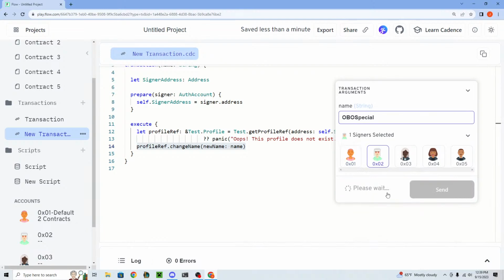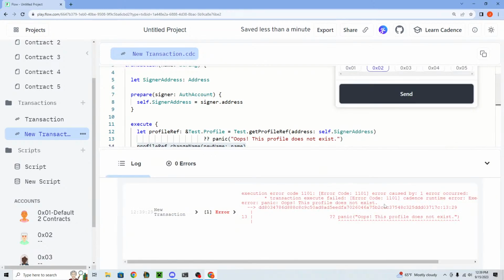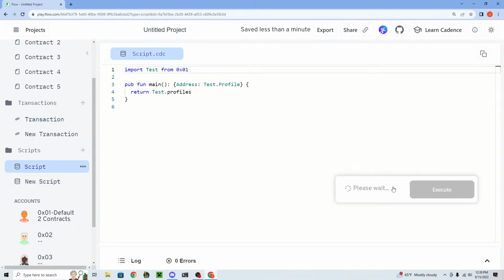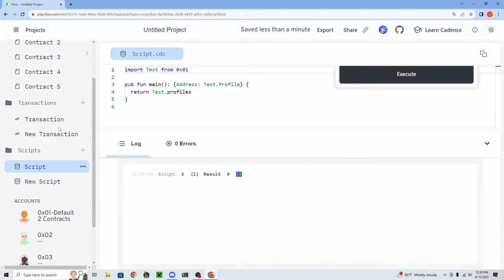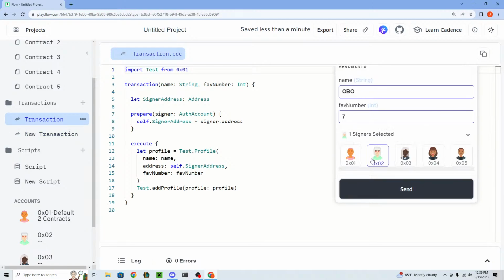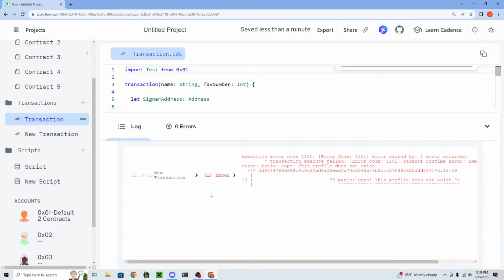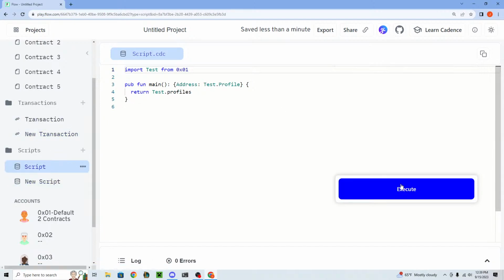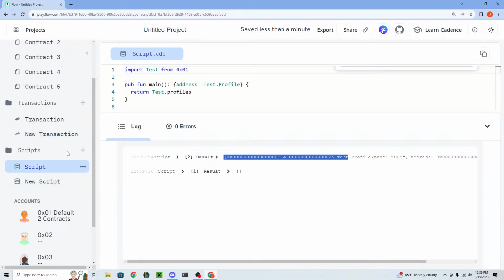For account 2, send it. Oh, apparently this profile doesn't exist. That's pretty interesting. Is that true? Let's see. That is true. There's no profile set right now. So let's go back. Let's set a test profile, OBO 7, account 2. I think that worked? Yeah, it did work. Okay.